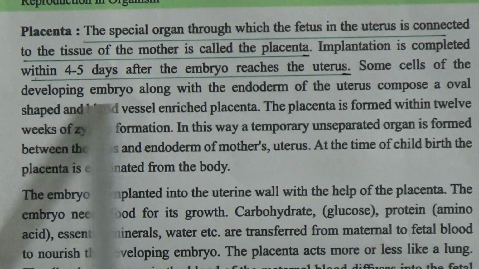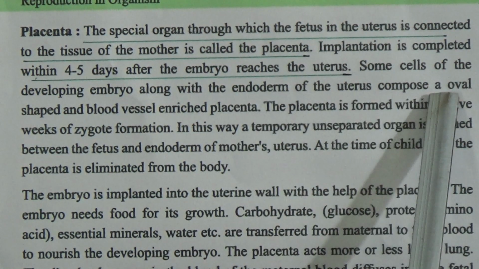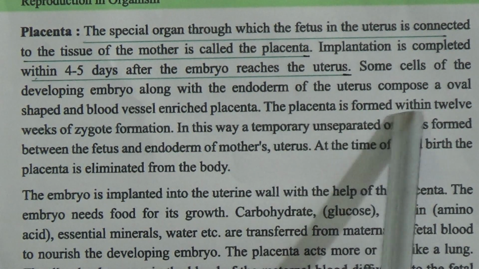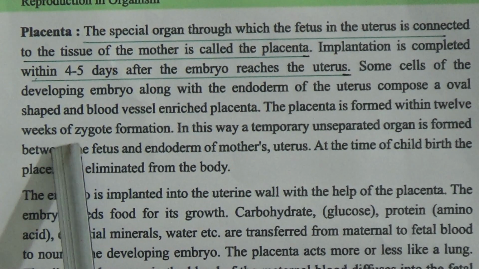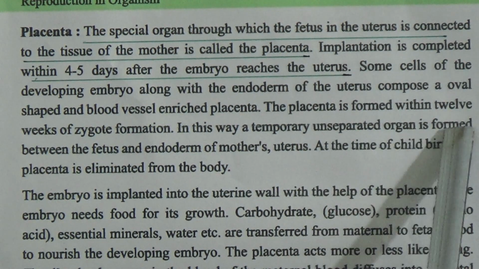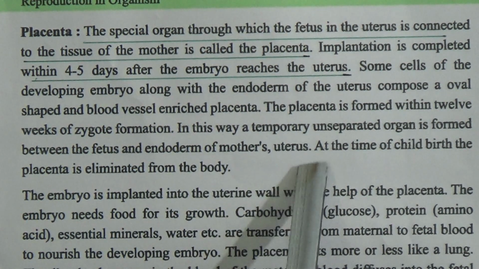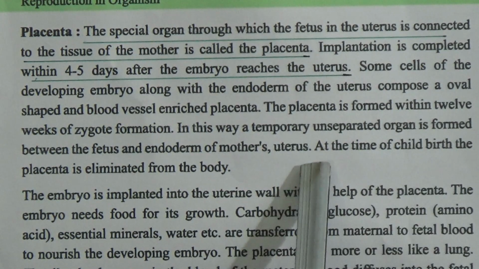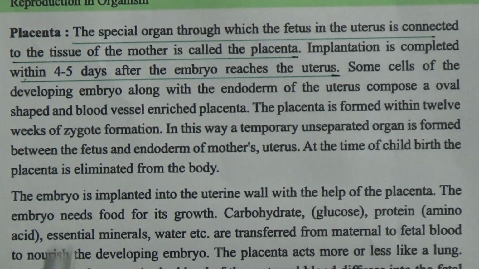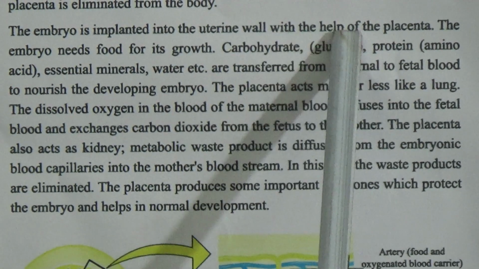Some cells of the developing embryo along with the endoderm of the uterus compose an oval-shaped, blood vessel-enriched placenta. The placenta is formed within 12 weeks of zygote formation. In this way, a temporary unseparated organ is formed between the fetus and endoderm of the mother's uterus. At the time of childbirth, the placenta is eliminated from the body. The embryo is implanted into the uterine wall with the help of the placenta.